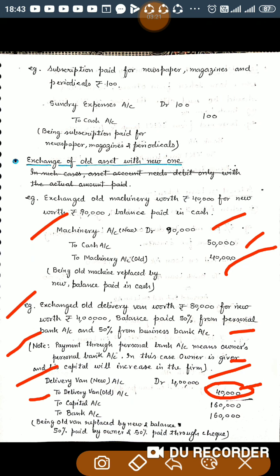The rest amount is split: 50% we have paid from personal account, so capital is increasing by 1,60,000. And 50% we have paid through our business bank account, that is, bank balance is decreasing. Decrease in bank balance should be credited with 1,60,000. So please check it: it should be 80,000, not 40,000.